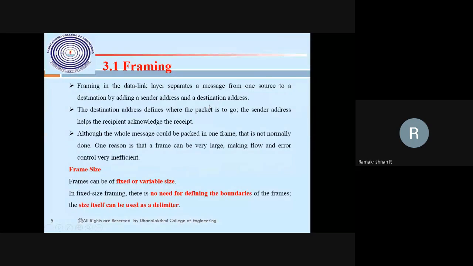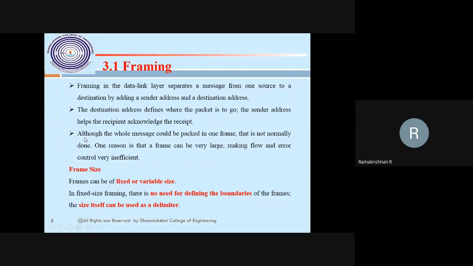That is L1, L2, the linking addresses, and N1, N2, the source, that is the logical address. Still we don't know what a logical address is, so just leave it. Just imagine only the physical address: the link source address L1, then the link destination address L2. Each frame travels independently, so there will be a destination address, showing where the packet is to go, and acknowledgement received by the sender. Although the whole message could be packed in one frame, it is not normally done. As I said, the packet is not normally packed in one frame.